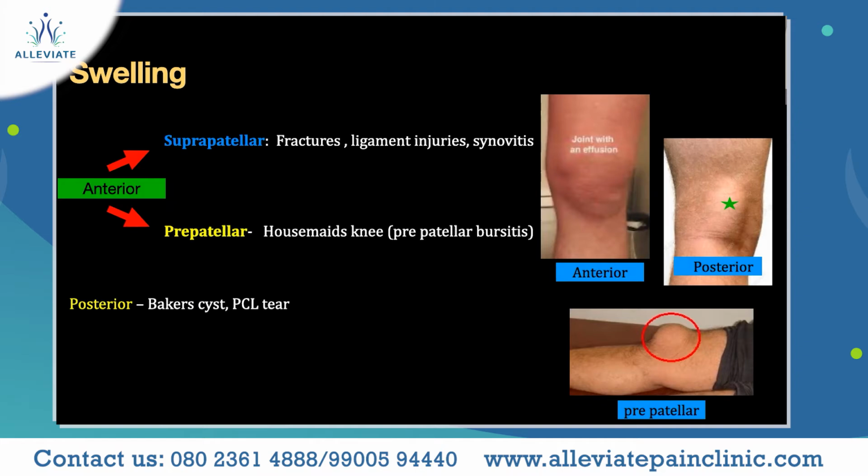When swelling is seen in the anterior part, it can be in 2 regions, the suprapatellar region or the prepatellar region. If swelling is seen in the suprapatellar region, it may be due to fractures, ligament injuries, and synovitis. Swelling in the prepatellar region is mainly due to housemaid's knee, which is prepatellar bursitis. This occurs mainly in people who kneel down and do a lot of work. Posterior swelling is very common in the condition called Baker's cyst, and also following a PCL ligament tear.